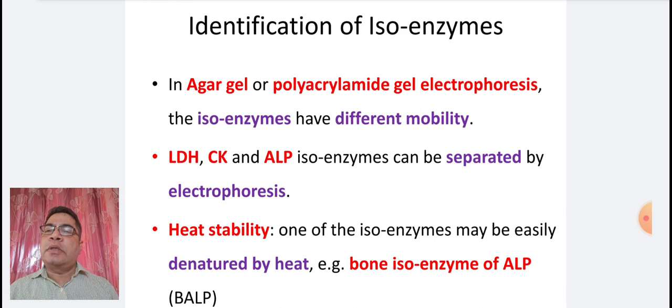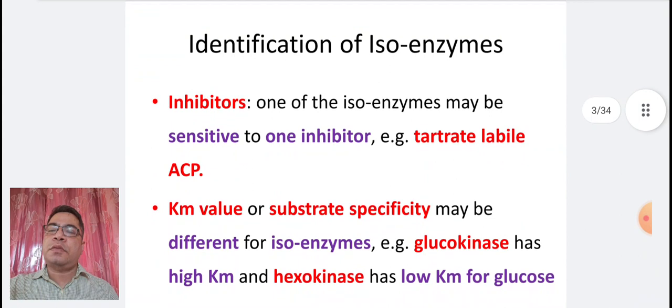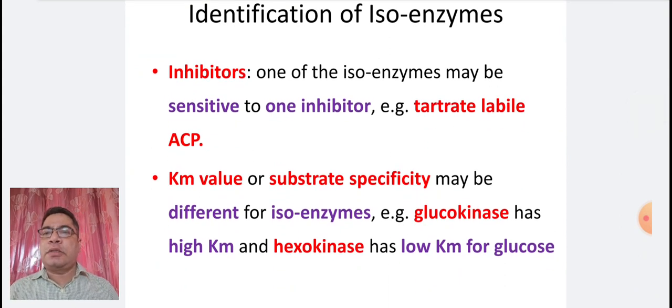Then third point is heat stability. One of the isoenzymes may be easily denatured by heat. Example, bone isoenzyme of ALP. Fourth point is inhibitors. One of the isoenzymes may be sensitive to one inhibitor. Example, tartrate labile ACP. Next point is Km value or substrate specificity may be different for isoenzymes. Example, glucokinase has high Km, whereas hexokinase has low Km for glucose.